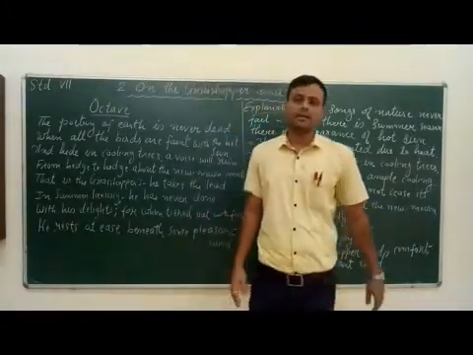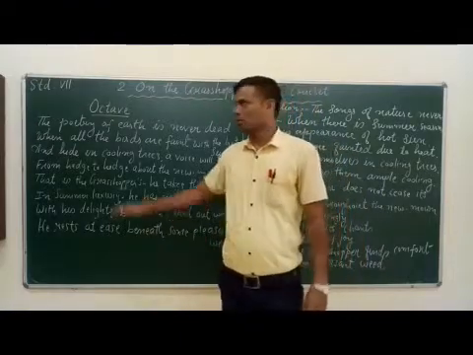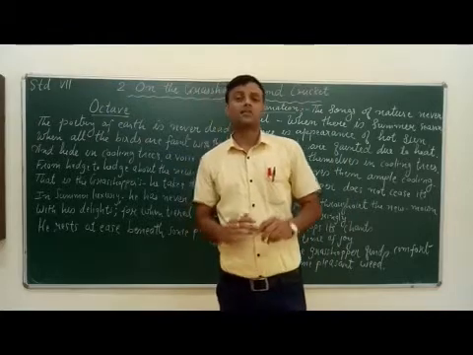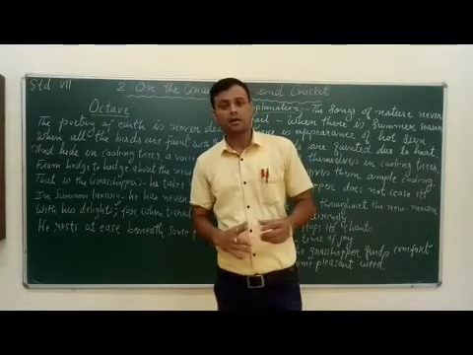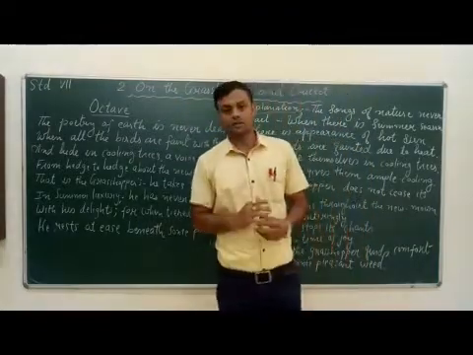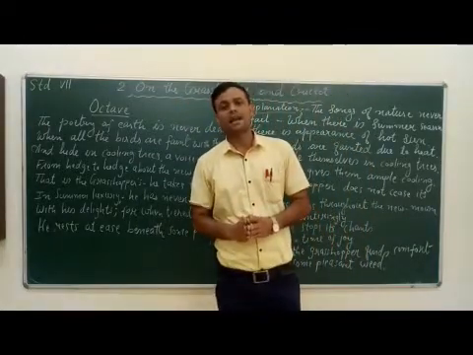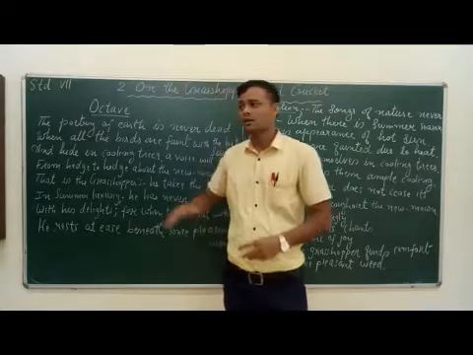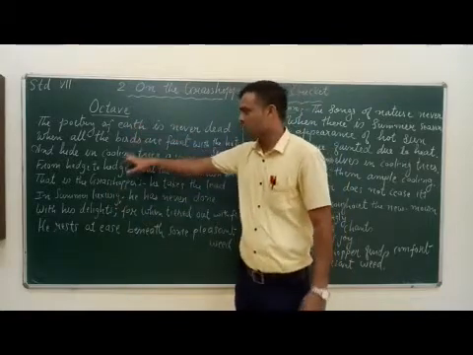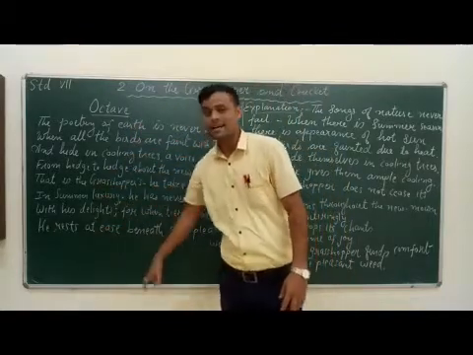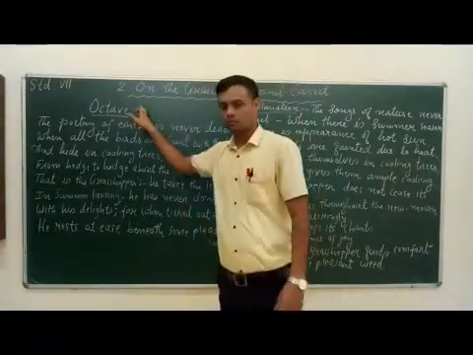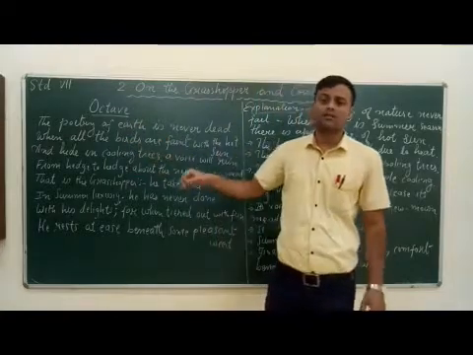Now let's understand the poem. First, the octave. Octave means an 8-line stanza. The poem is a sonnet with 14 lines, divided into two stanzas. The first stanza consists of 8 lines: 1, 2, 3, 4, 5, 6, 7 and 8. In a sonnet, the 8-line stanza is known as the octave. So first let's understand the first stanza.